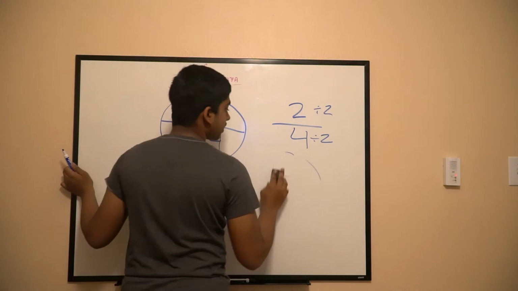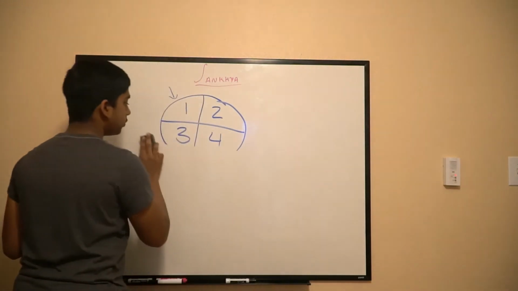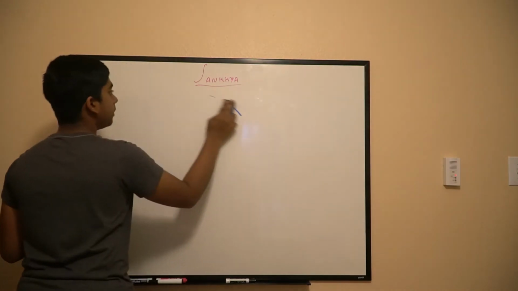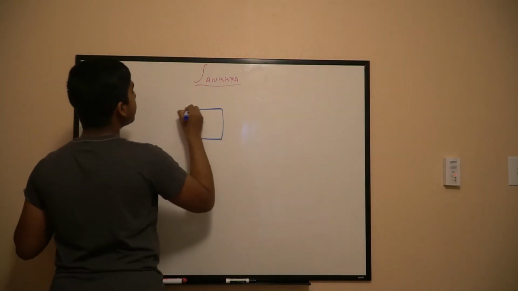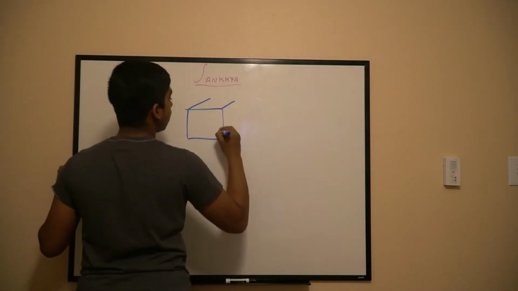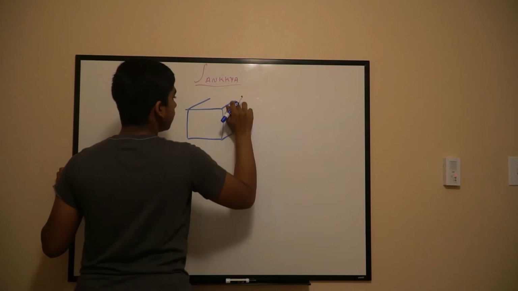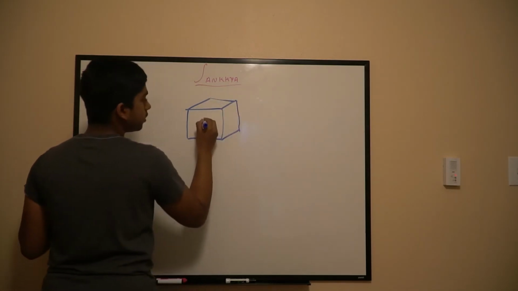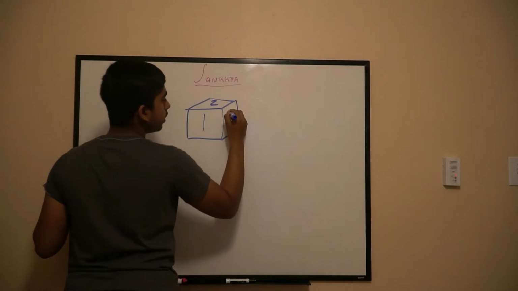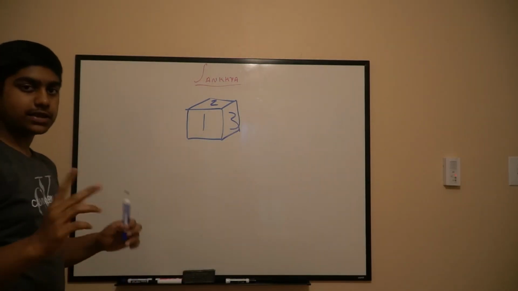Now there's one more circumstance of probabilities, which is dice. Dice is another common one you'll see. If you didn't know, all dice have 6 sides.